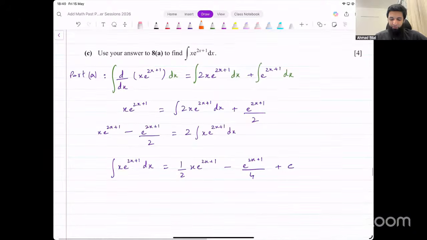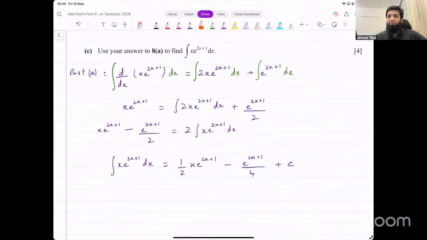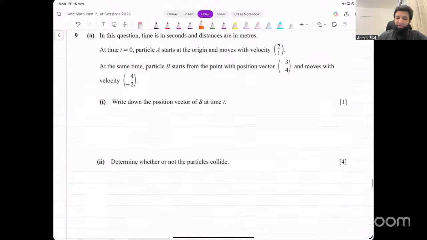Any questions in this? This was, I think, a bit tricky. Let me know if there's any problem. Okay. Let's look at the next one.